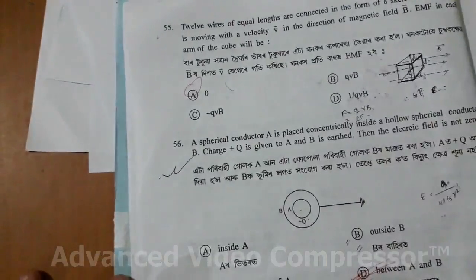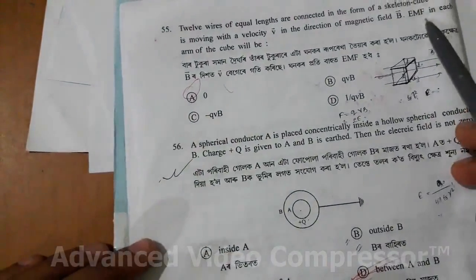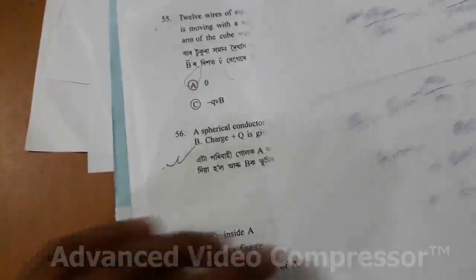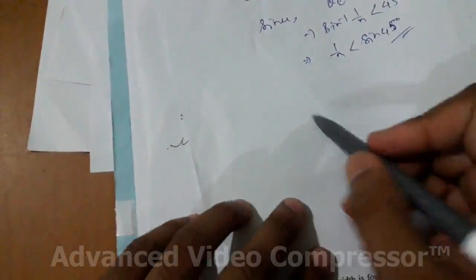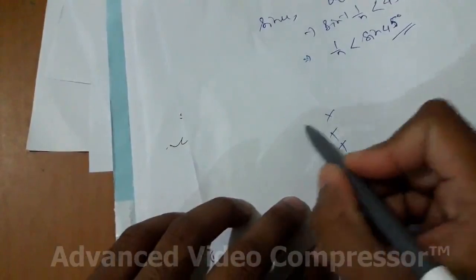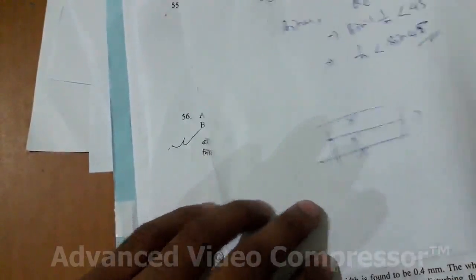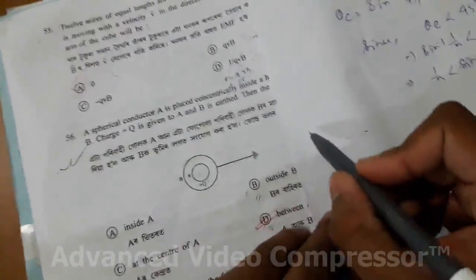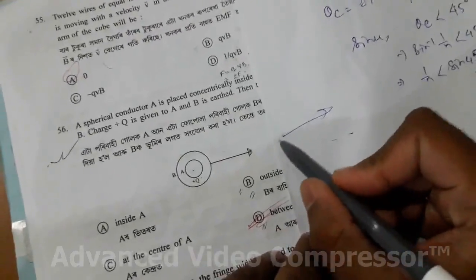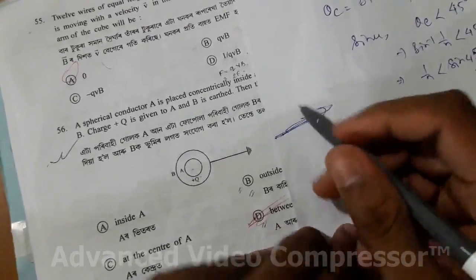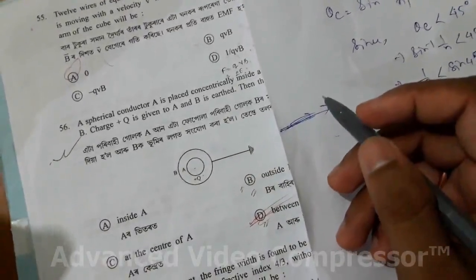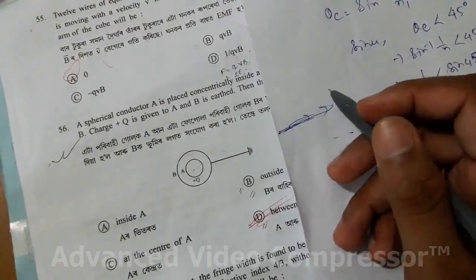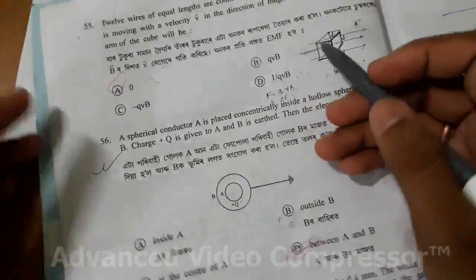How much EMF is produced in each wire? For EMF to be produced, the main condition is that magnetic flux must be cut, some area must be cut. But here no area is being cut, because the cube is moving along the direction of the magnetic field, so no flux is being cut. Since no flux is cut, definitely the answer will be 0.